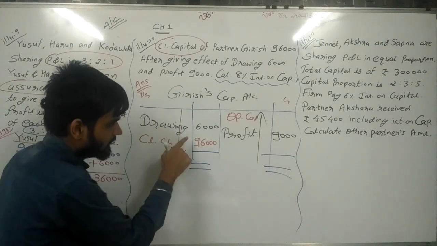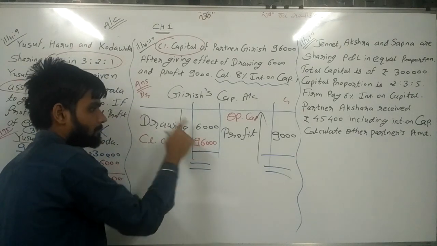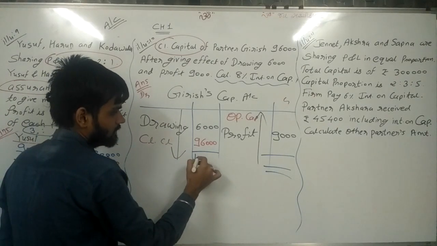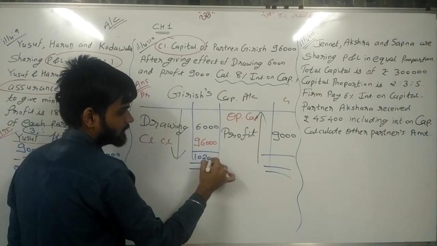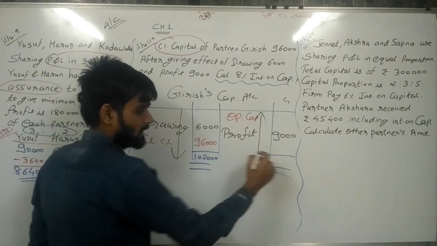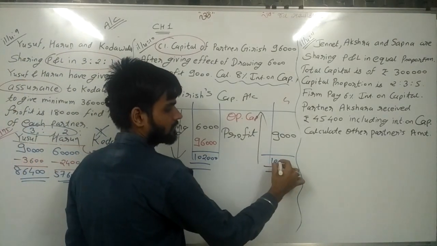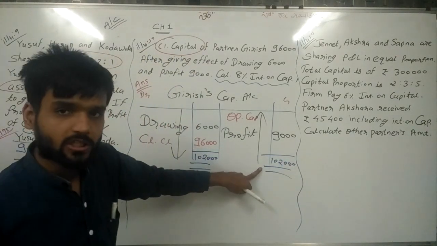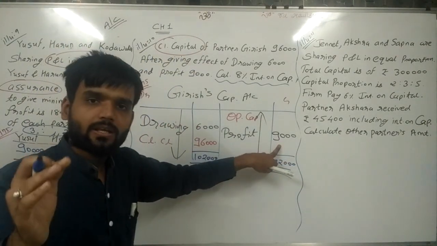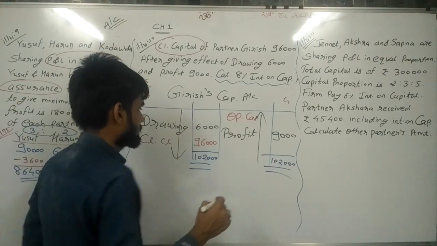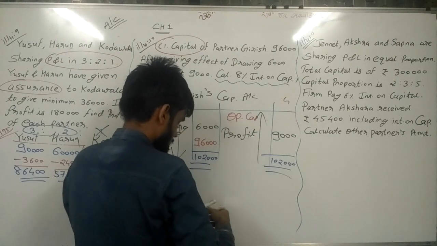Total of these two, 96 plus 6, 1,02,000. So the same amount we are writing here, 1,02,000. Now from 1,02,000 we are deducting 9,000. So our answer is 93,000.